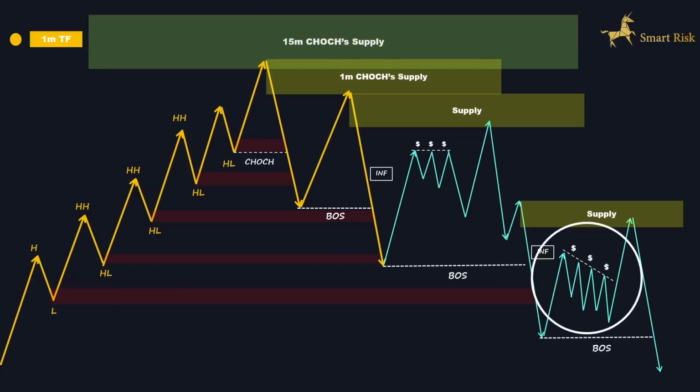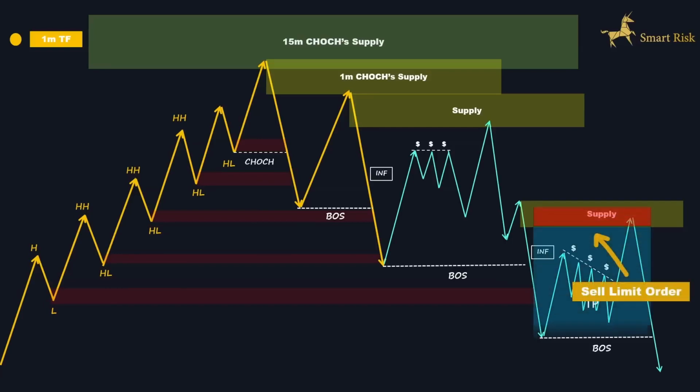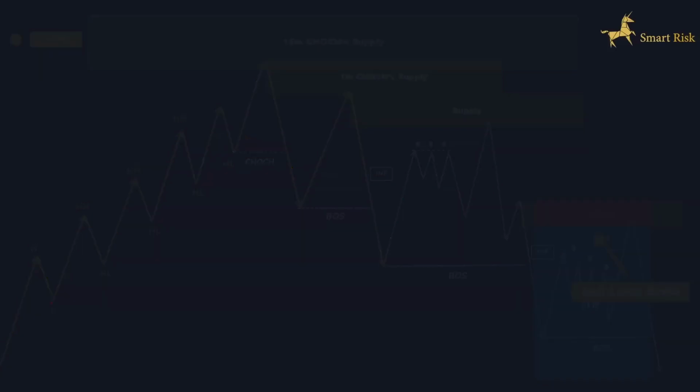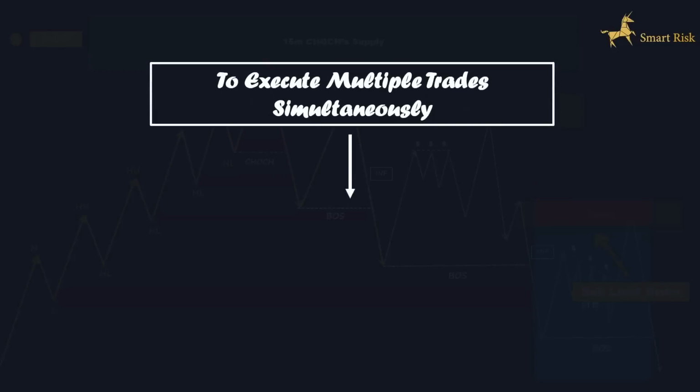It aims to fill the inefficiency left behind and then tap into the supply zone situated at the extreme. With all the criteria of the continuation entry model met, we can now place our sell limit order at the highest point of the order block and set the 15-minute time frame swing low as our take profit target. To execute multiple trades simultaneously, some certain points and rules must be considered to reduce risk exposure.